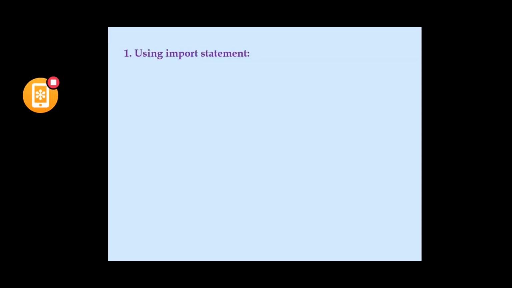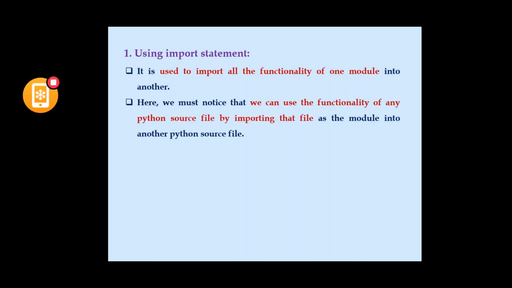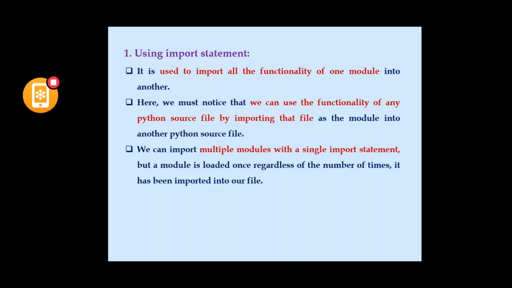Generally it is used to import all the functionality of one module into another. So we are importing all the functionalities of that particular file into another Python source file. So multiple modules with a single import statement.